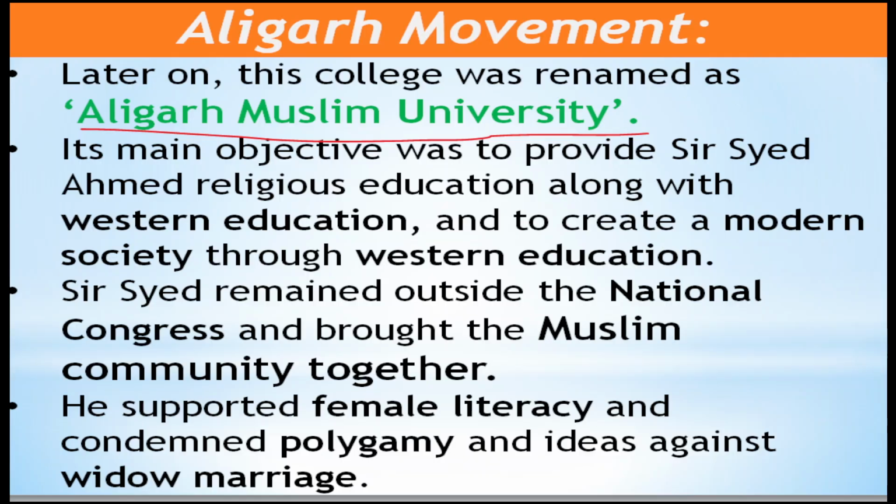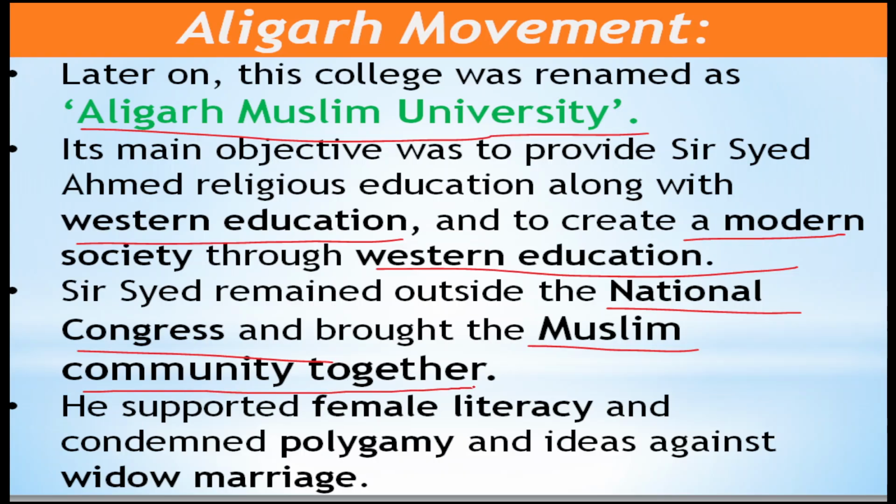Along with religious education, he started giving Western education, and he wanted to create a modern society through Western education. He remained out of the National Congress, and he tried to bring the Muslim community together. He supported female literacy, and he condemned polygamy and widow marriages.